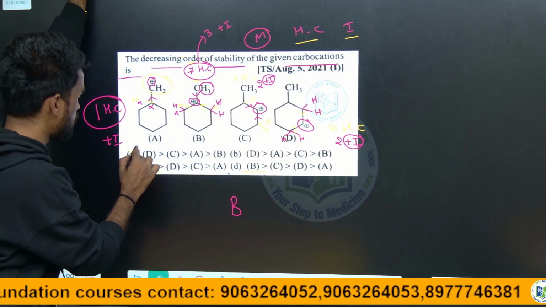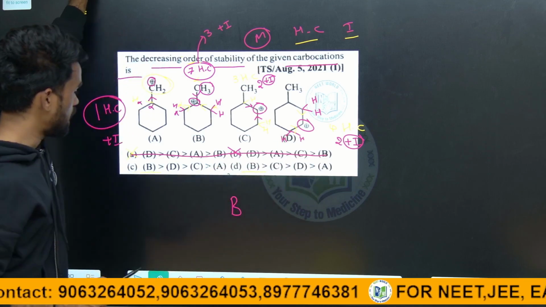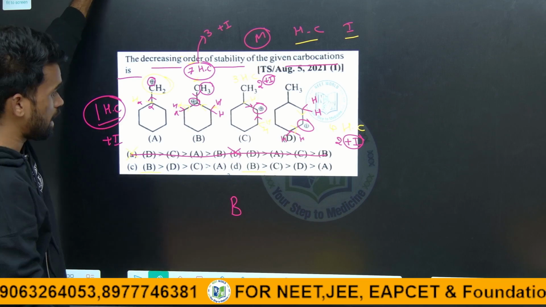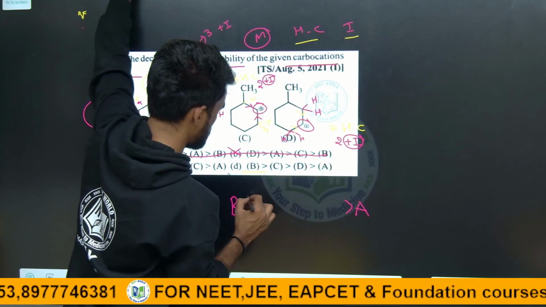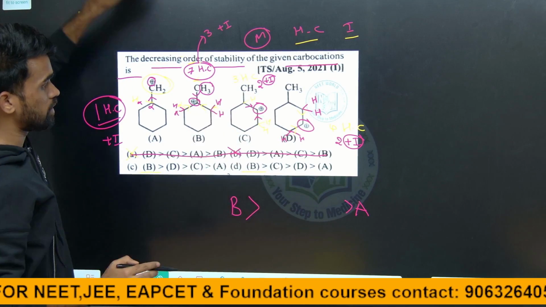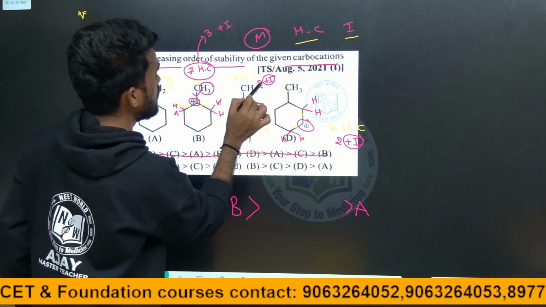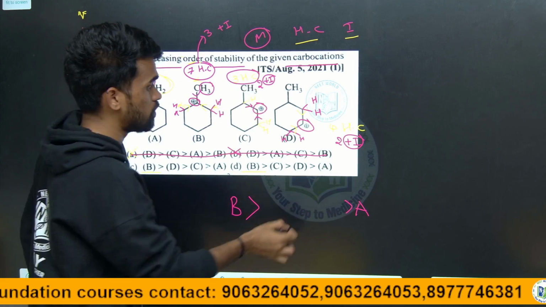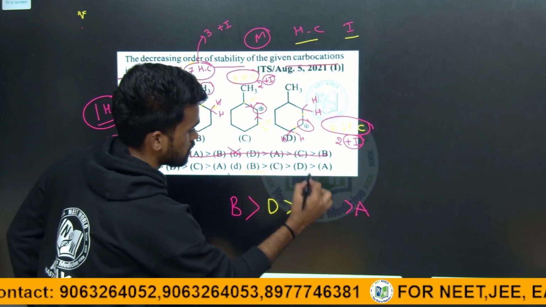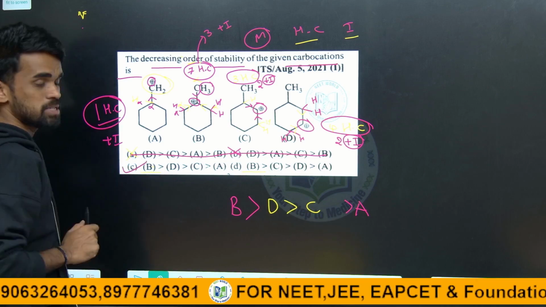So eliminate A and B, the first 2; you can cross them. Next, which is the least stable? Here only 1 alpha hydrogen is there, therefore A is the least stable. Now out of C and D, how can we identify? Both have 2 plus I groups, which is fine. Here it has only 3 hyperconjugative forms, but here it is 4. Therefore D wins here. So D is more stable than C. I hope it is clear. So the order is B, D, C, A. So you can choose option C.